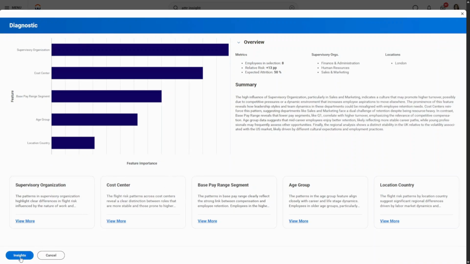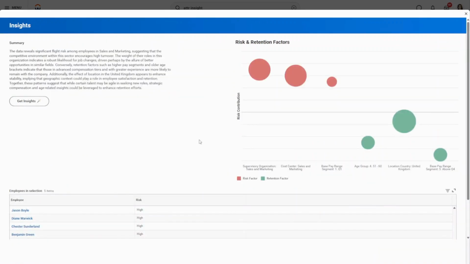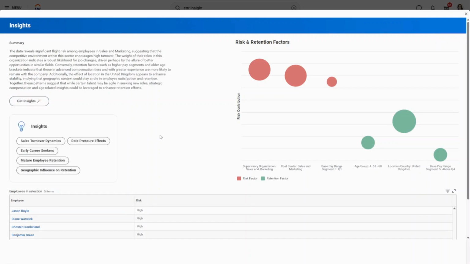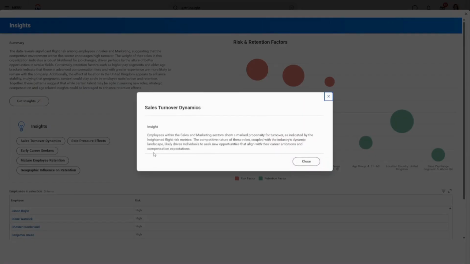Let's move on to the Insights page to see how these drivers interact. Here, you'll find a summary of behavior for our group and a side-by-side comparison of the top 3 contributors most to attrition and to retention. To dig deeper, click Get Insights. With AI assistance, you can quickly surface explanations. For example, we might infer that the higher risk in sales reflects particularly competitive practices in that sector.